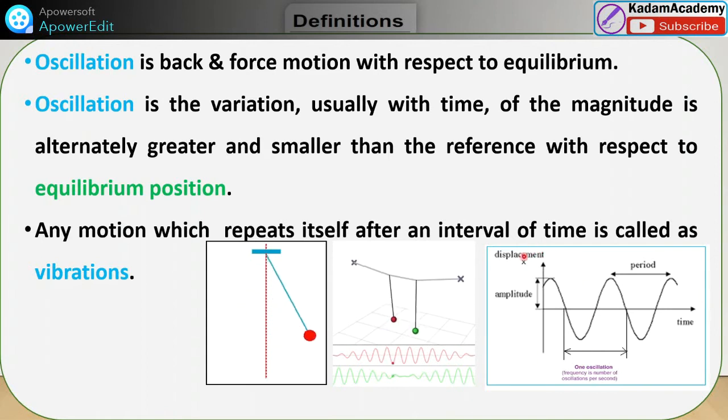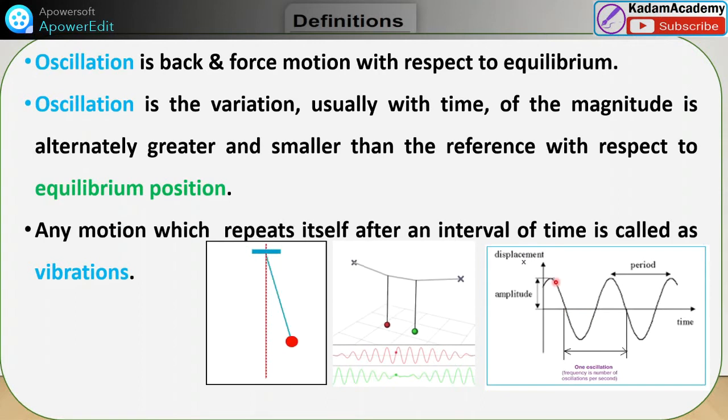To clear your idea, these mechanisms are represented through a graph like this, a sine wave. So this sine wave is represented here in detail. Here it is written x, displacement. On this axis is time, and the y-axis is the displacement. So along this x-axis, with respect to time, what will happen when it moves? Suppose the motion starts from this position, again it will come to this position. Like this, it will move in a sine wave or cosine wave.